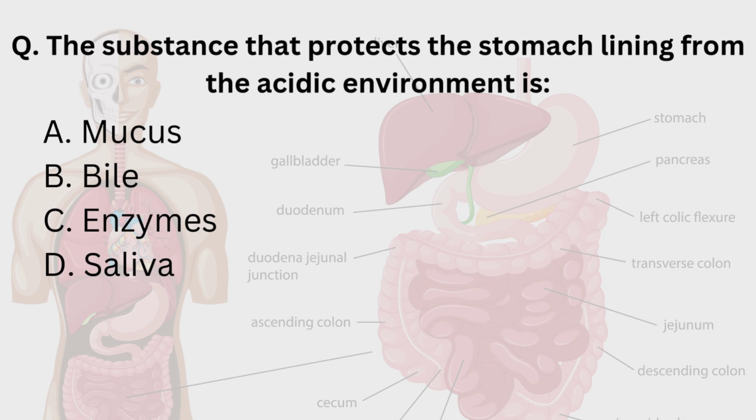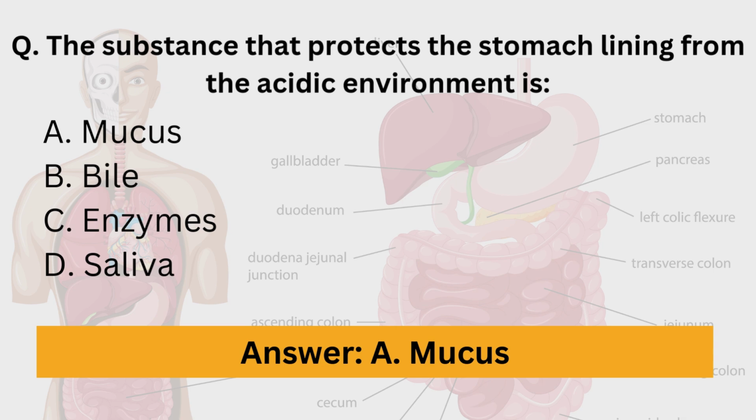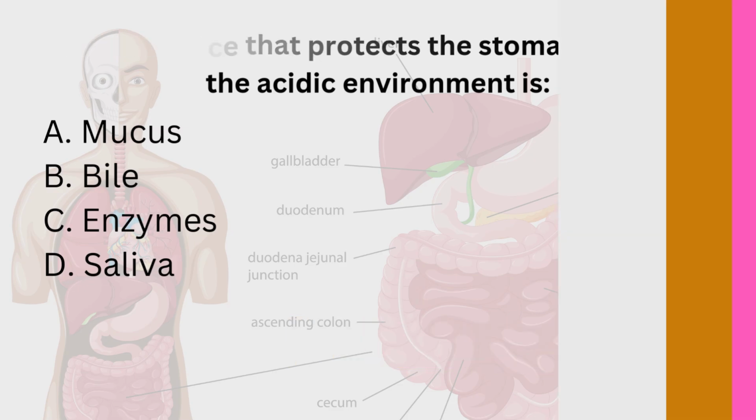Then enzymes break down the food into smaller particles. Then saliva is the fluid produced by the salivary glands that moistens the food and helps in swallowing. Here mucus is the correct answer. Mucus protects the stomach lining from the acidic environment, that is HCl. Hence the correct answer is A, that is mucus.